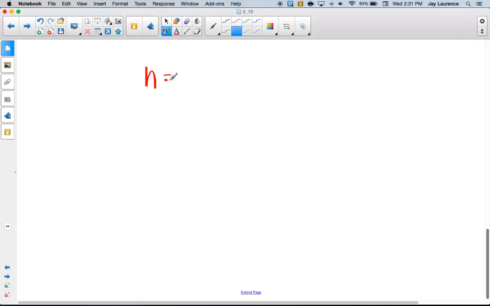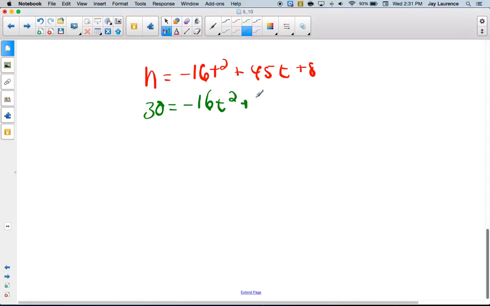So H equals negative 16t squared plus 45t plus 8. And this time, what did I say, 30 feet? Yeah, it's 30 feet. So I'm going to put 30 in here, and I'm going to use the quadratic formula. Now, careful, I can't find A, B, and C yet.